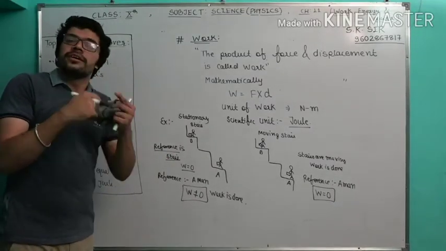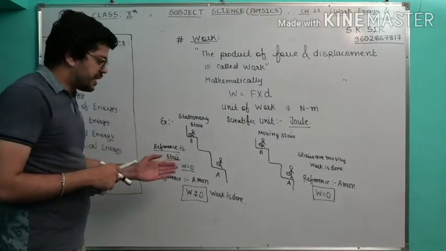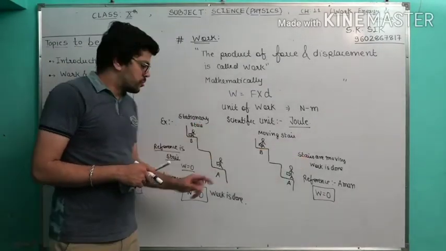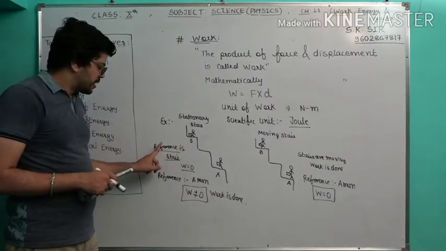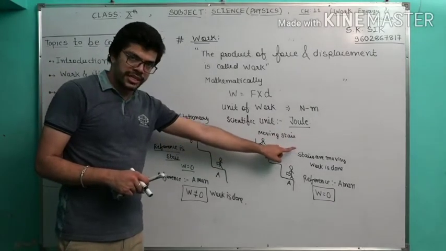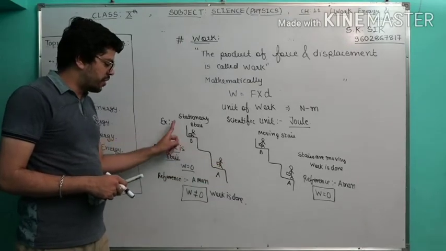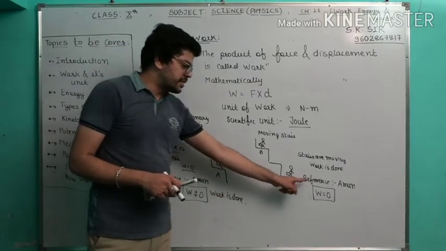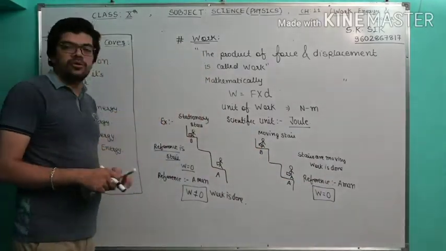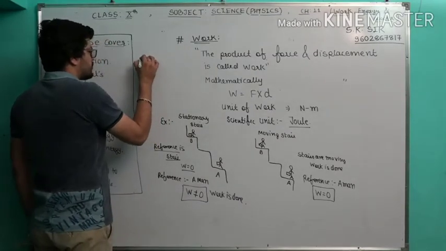Read the question very carefully, find out what the reference point is in that particular question, then you can say that sir, work done has happened or not, or is 0. So in the first case, whatever I consider, the reference is stairs that are not moving, stairs moving means work is done. First case, work is 0. Second case, I consider the reference as a man who is moving in the first case, so work is done. Second case, reference is a man, so work is equal to 0. So hopefully you understood the basic scenario about this particular concept.